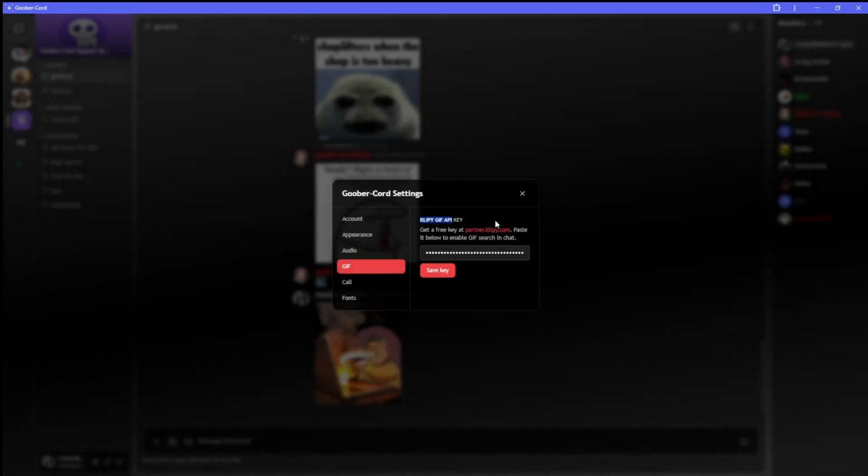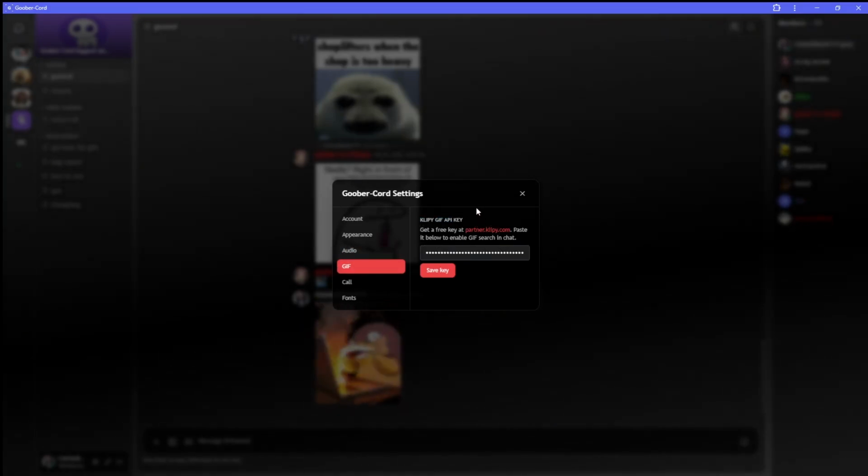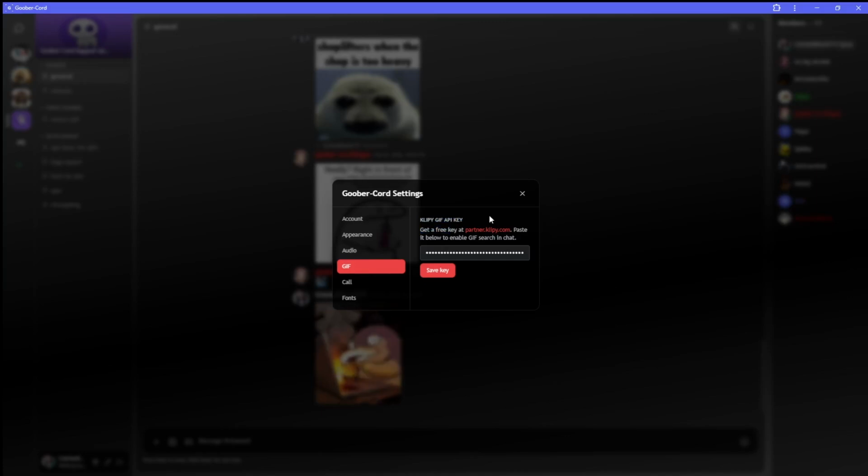API key for GIFs, because I am too stupid to implement the API system myself, so yeah, you guys have to type in your own keys. Except if you're part of my friend group, I just provide you with mine, because it's a lot simpler.